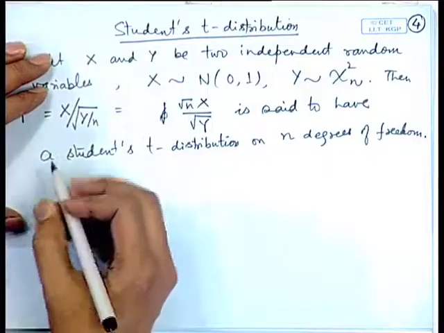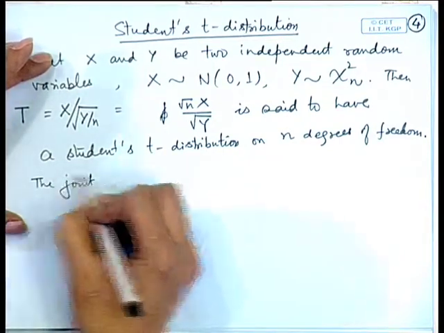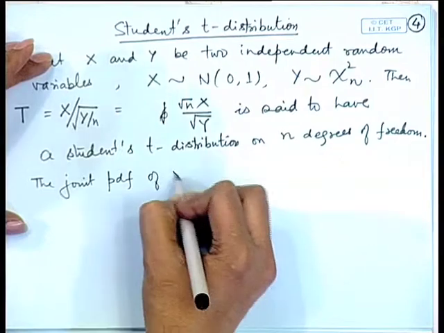Now, since here X and Y are independently distributed random variables, the derivation of the density of T is an exercise of deriving the distribution of a function of random variables. So, we can write down the joint distribution of X and Y and create a transformation in which one of the variables will be defined by T and some other variable, and we derive the distribution. So, let us do it in the following way. Firstly, we look at the joint probability density function of X and Y.